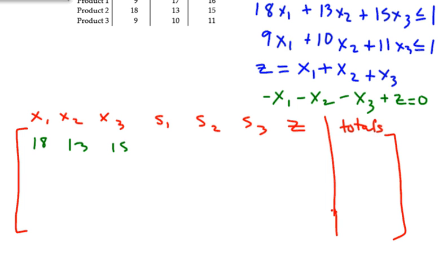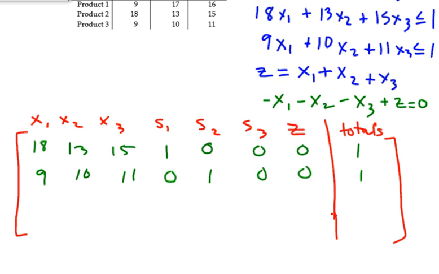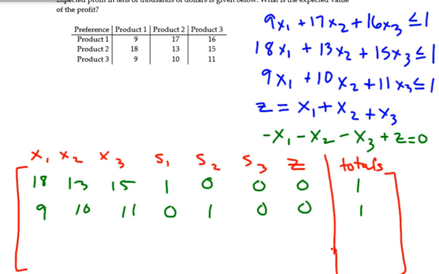18, 13, 15, then I'm going to put a 1 for slack variable 1, and the rest will be zeros, and the total is 1. I'm going to put in the next inequality, 9, 10, 11, the third, I'm missing one. I'm going to back it up just a little bit because when I was filling this out, I couldn't see the top.